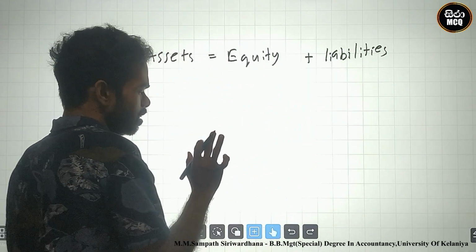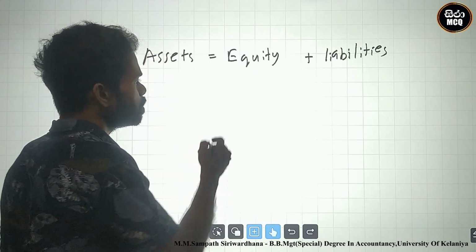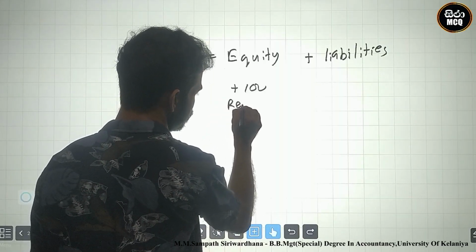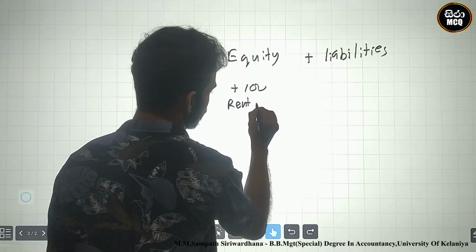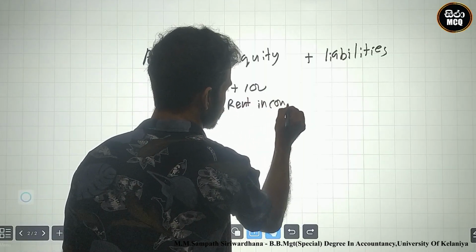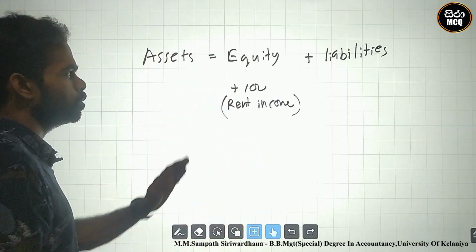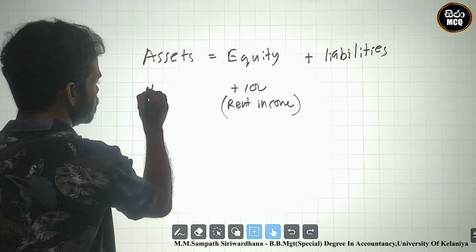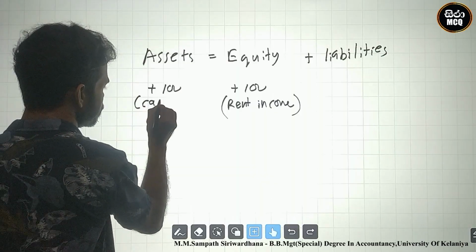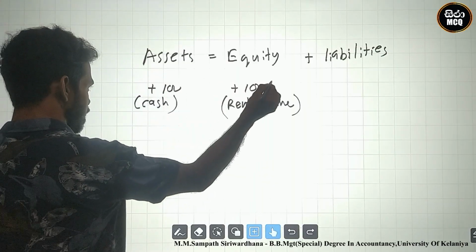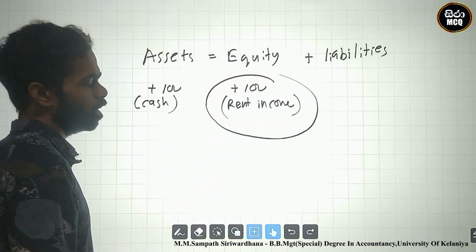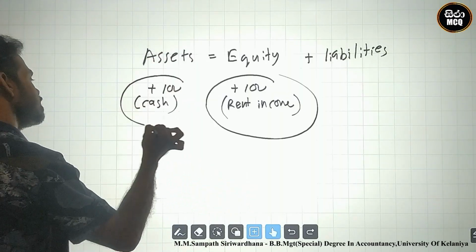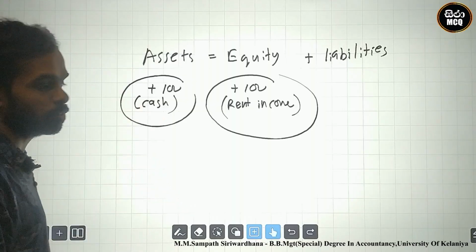When income is generated, equity must increase. Take rent income: when rent income is earned, equity increases, and the other side is plus 100 cash, which is an asset. So asset increases because of cash.